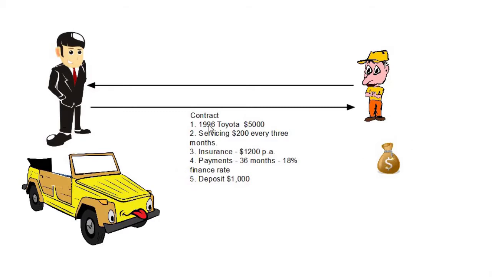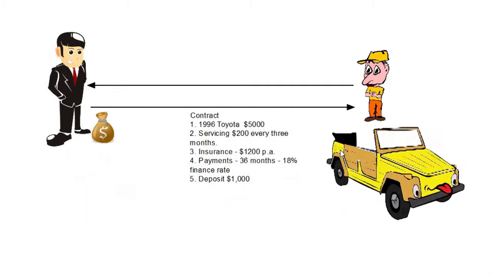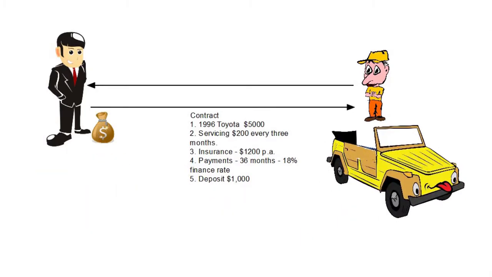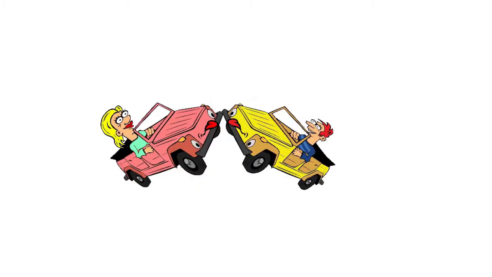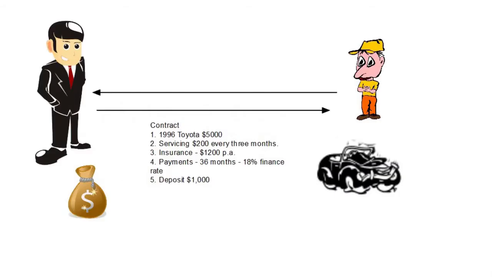This is all agreeable, so the minor pays a deposit and has his brand new car to drive off in. He heads off down the road in his motor, feeling pretty good, until he has an accident. Now, where are we with the situation? Let's assume he's pretty unhappy because his car, as you can see, is smashed up. So he can't get to work, he can't continue payments, and he's not going to complete the 3-year payment. So what are we going to do?